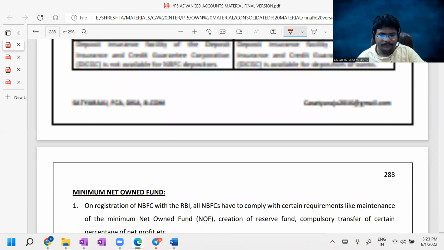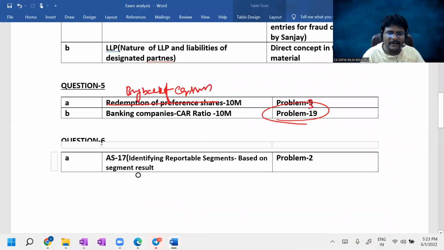If you observe, the problem is all about segregating the capital funds into tier 1 and tier 2 capitals and finding out the capital to risk weighted assets ratio, which is a direct question. That means question number 5 is completely a direct question.